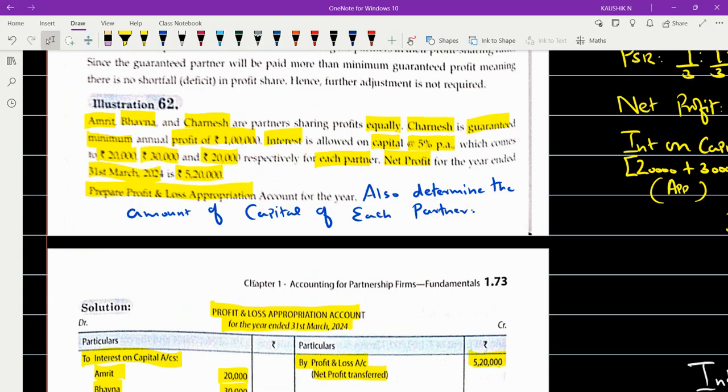So don't expect questions beyond what is given in the textbook. This is CBSE. These are all basic concepts where you learned how to calculate interest on capital and interest on drawings separately. They can merge two questions into one question. Two different questions can be merged and given to you as one single question. Only if you have that broad view. If you narrow down, then you can't work out the problem. If you have a broad view, you will get all the concepts in one click. Hope this problem is clear to you all.